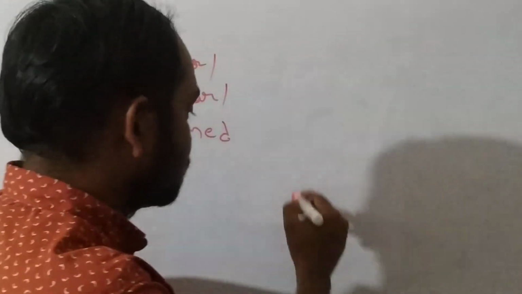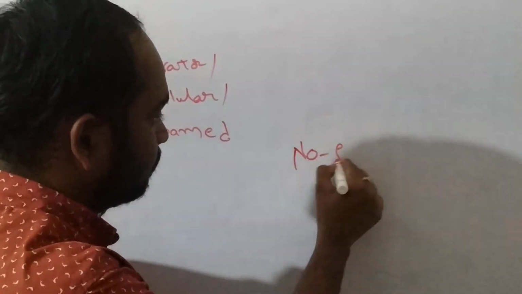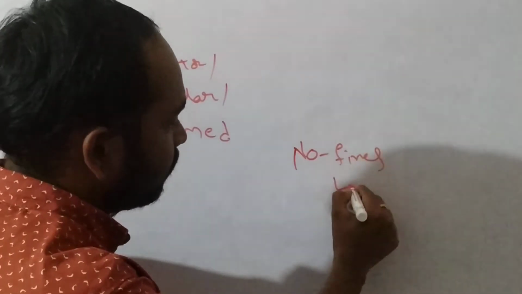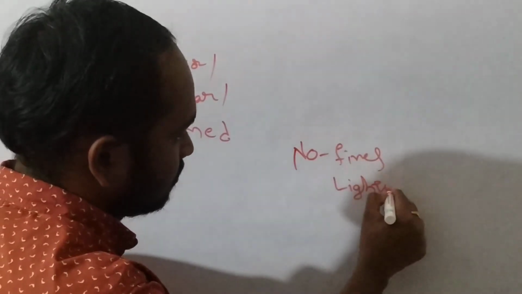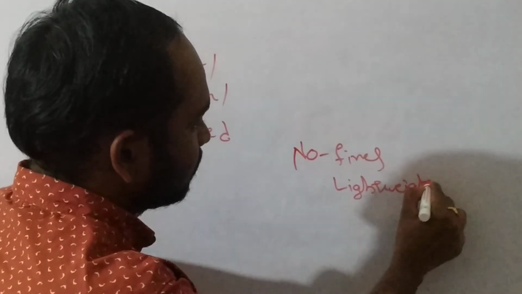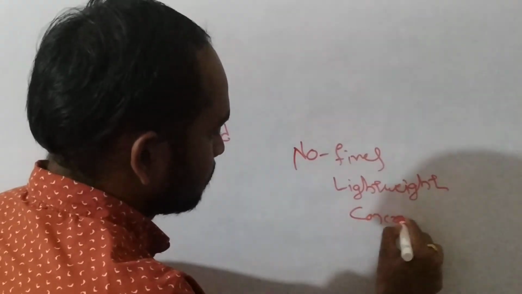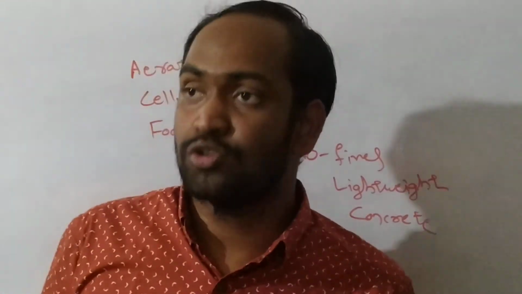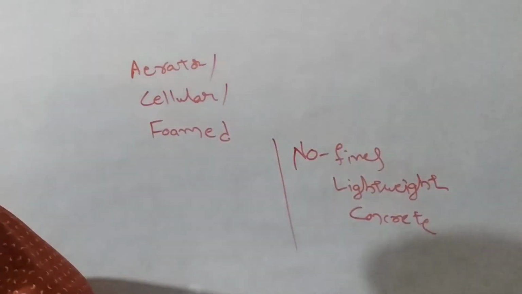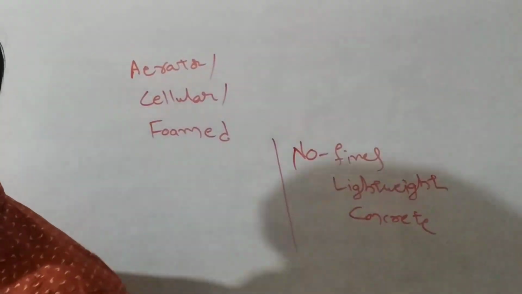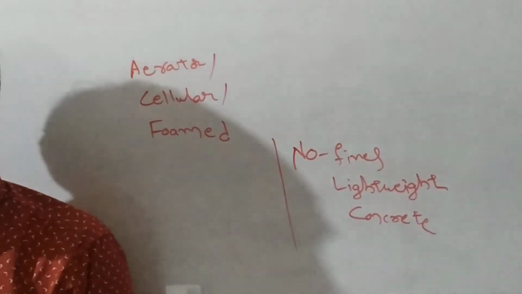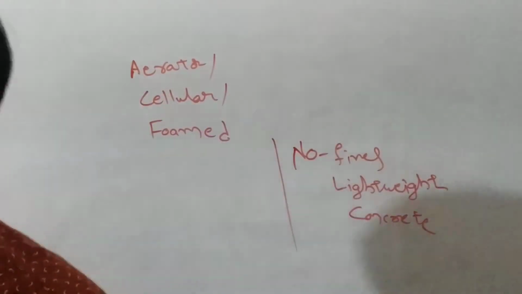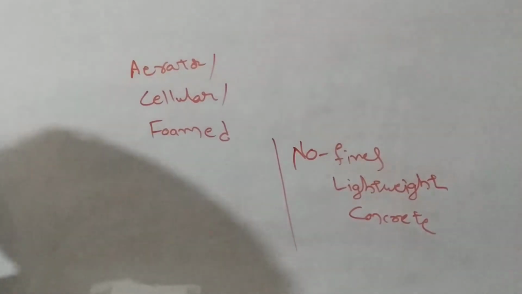And the next one is no fines lightweight concrete. This is one of the most important types of special concrete, and also of lightweight concrete. In no fines concrete, we omit the fine aggregate like sand.